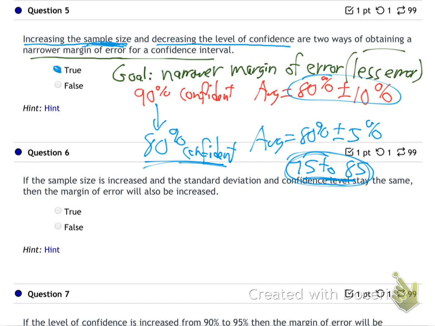How we doing? Do you like these? These are a little slippery, aren't they? All right, let's move on to number 6. Feel free to stop me if you want to talk about these.